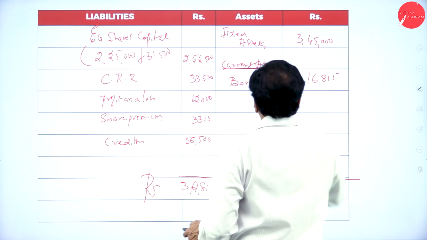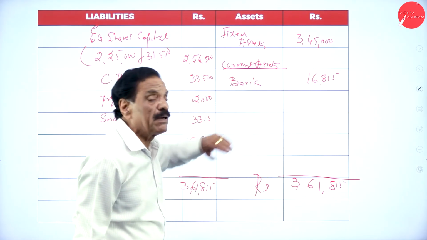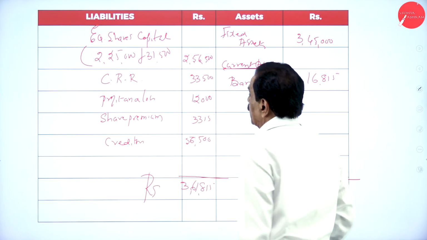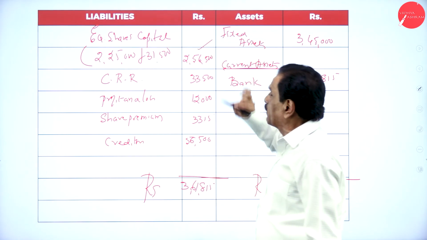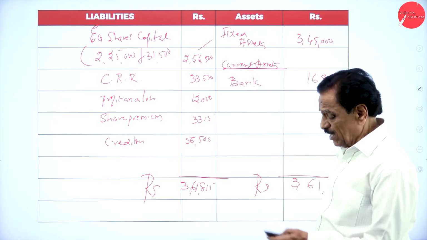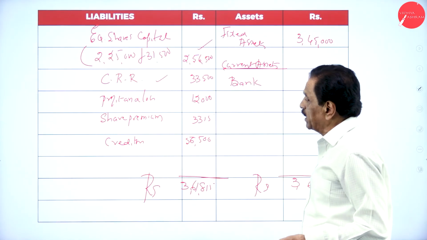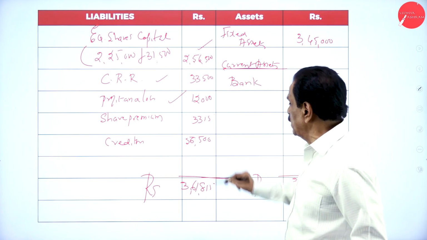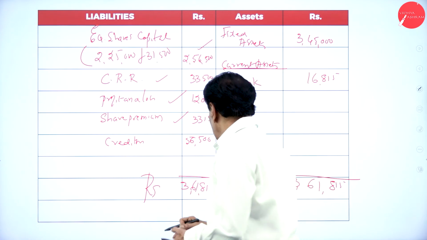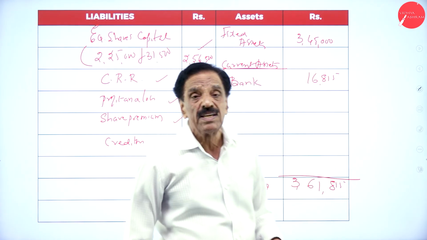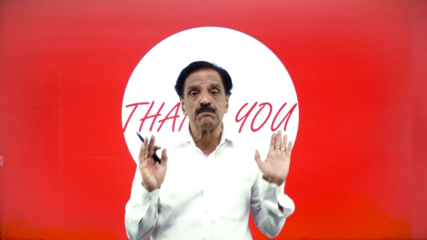How much available in the cash at bank? 16,815. So your fixed assets is 3,45,000 as per the balance. Your current asset cash at bank is 16,815. Already issued capital 2,25,000 plus 31,500 becomes 2,56,500. Here your CRR is 33,500, P&L account 12,000 retained, your share premium is 3,315, your creditors are 56,500. So it will tally for 3,61,815. Hope you understand.